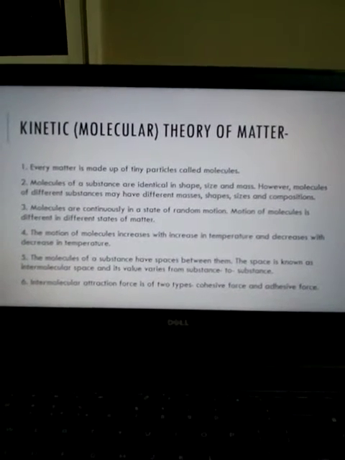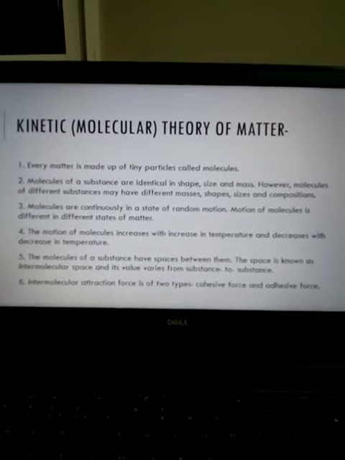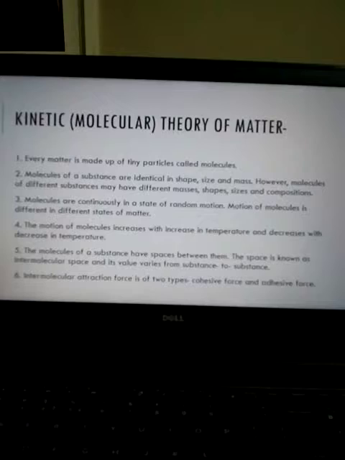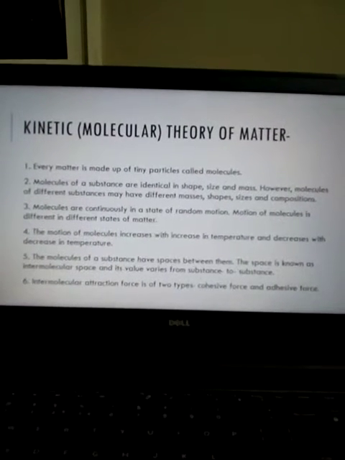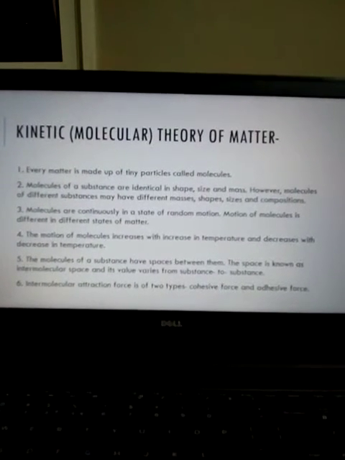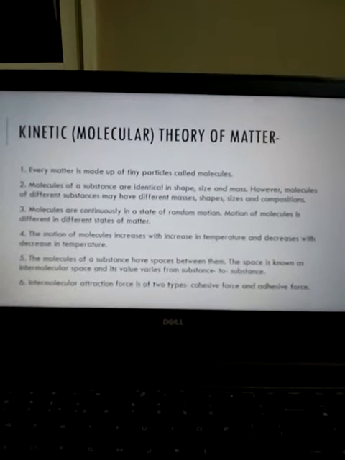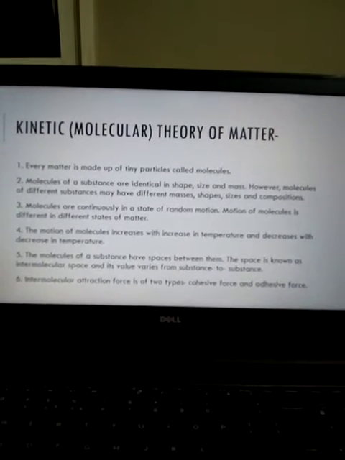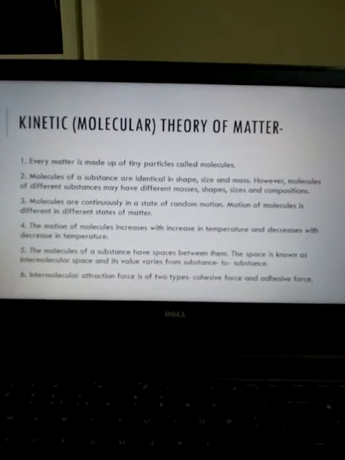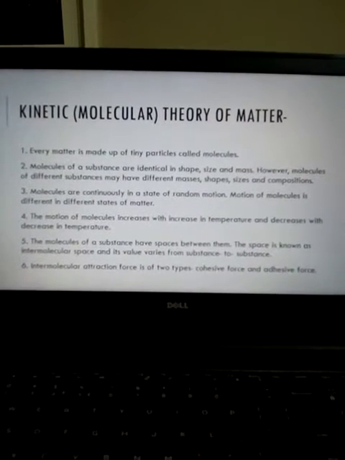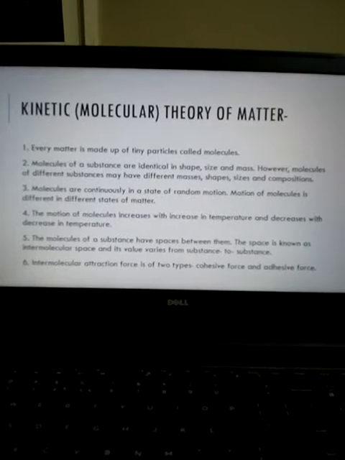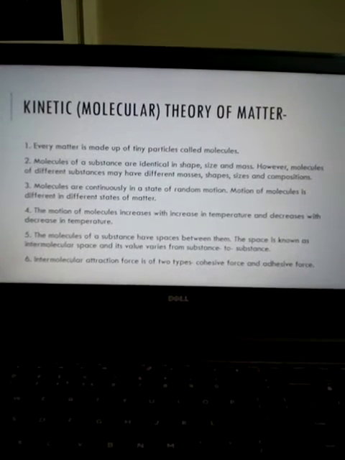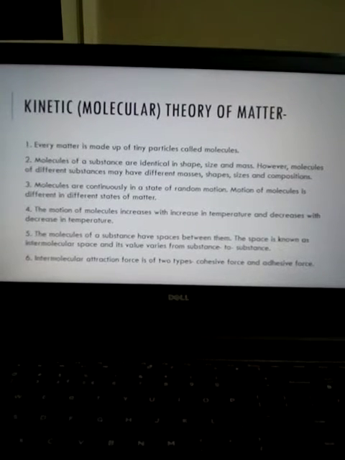See the first point. Every matter is made up of tiny particles called molecules. As you have seen just now, it is made up of very small particles called molecules. Second point, molecules of a substance are identical in shape, size and mass. However, molecules of different substances may have different masses, shapes, sizes and compositions. For example, the molecules in mercury and the molecules in water will be different.